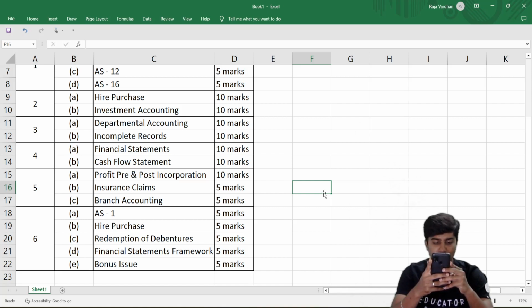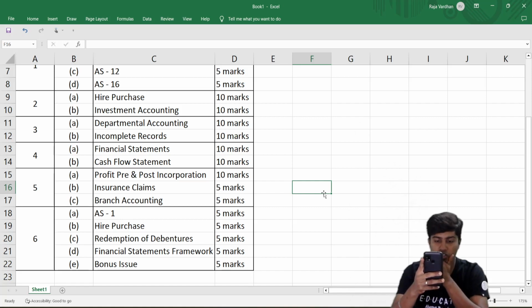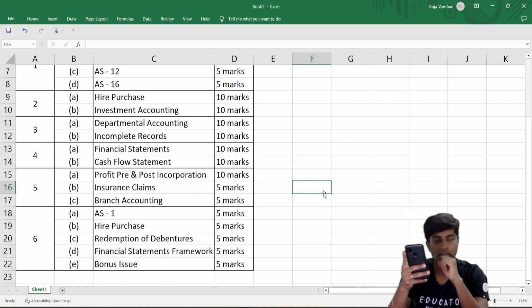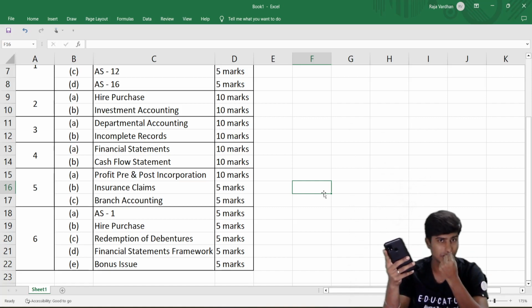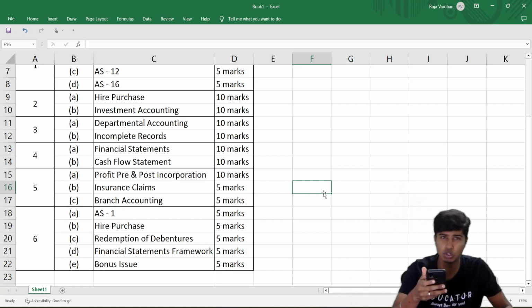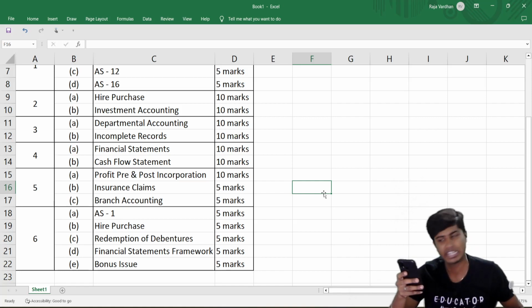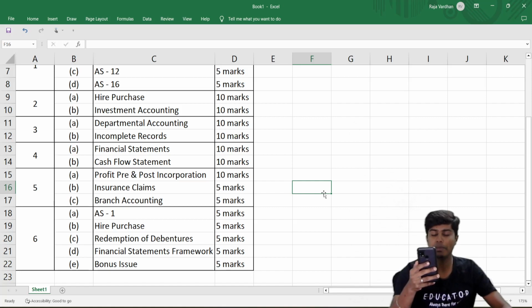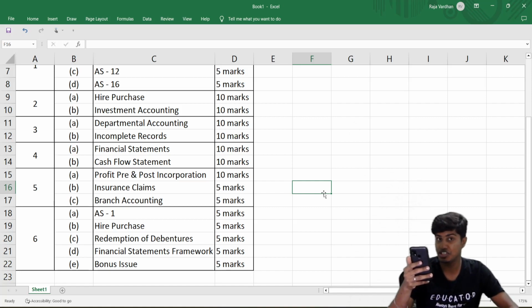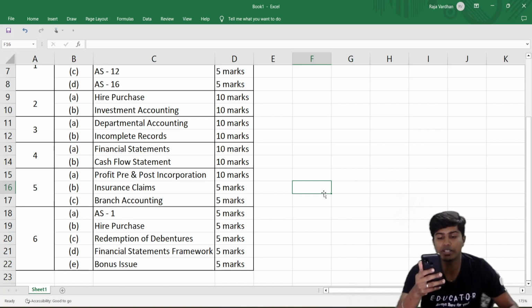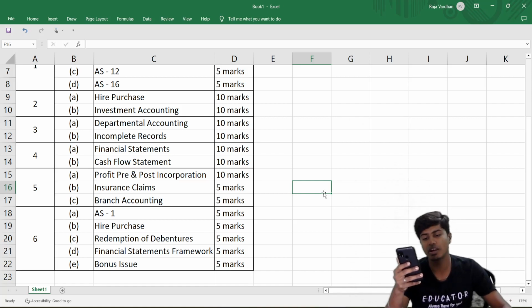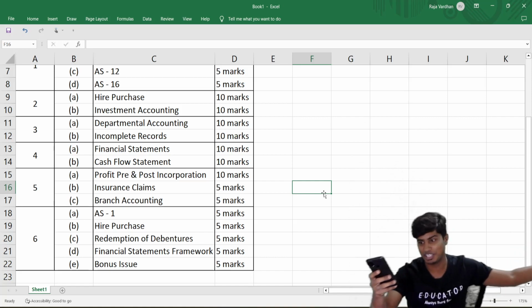And what part was tricky? 38% of them have told module 1 based questions, accounting standards and financial statements framework part, was difficult. 4% people have told company accounts based questions were difficult, that is preparation of financial statements, bonus issue, right issue, profit pre and post incorporation and cash flow statement. 12% people have told special transactions, that is hire purchase, investment, insurance claim, department and branch, was difficult. 22% have told none of them are tricky, and 24% of them have told everything was tricky.